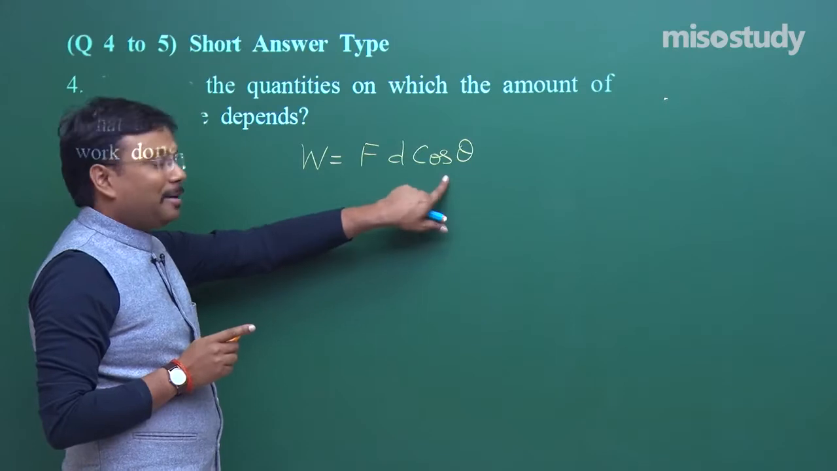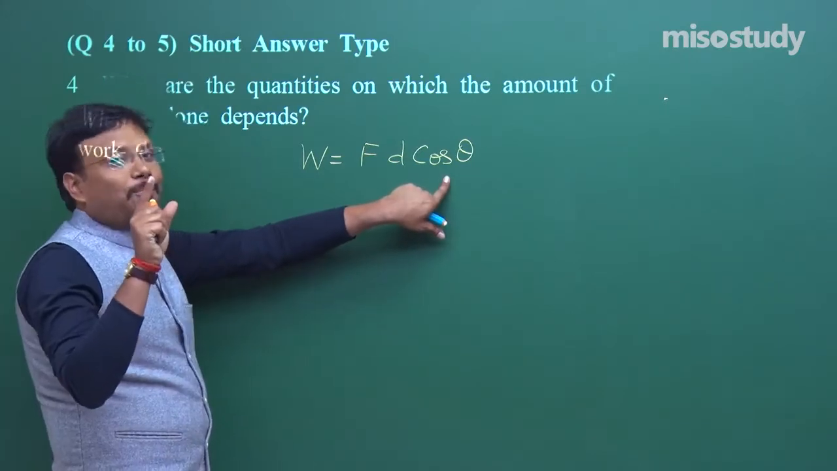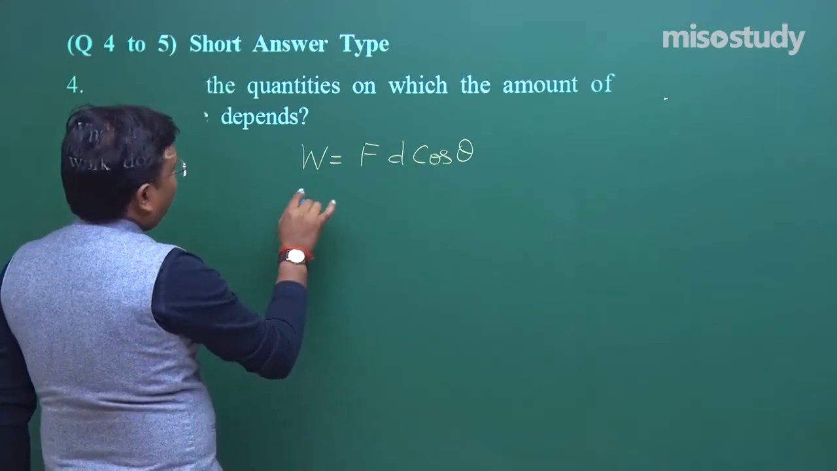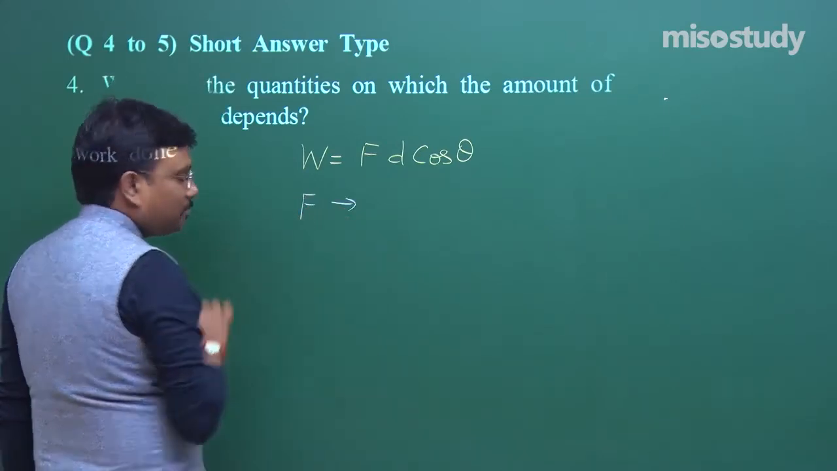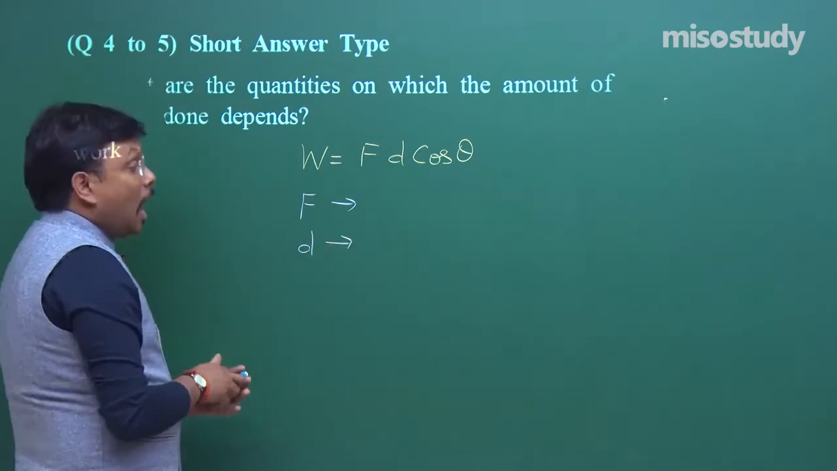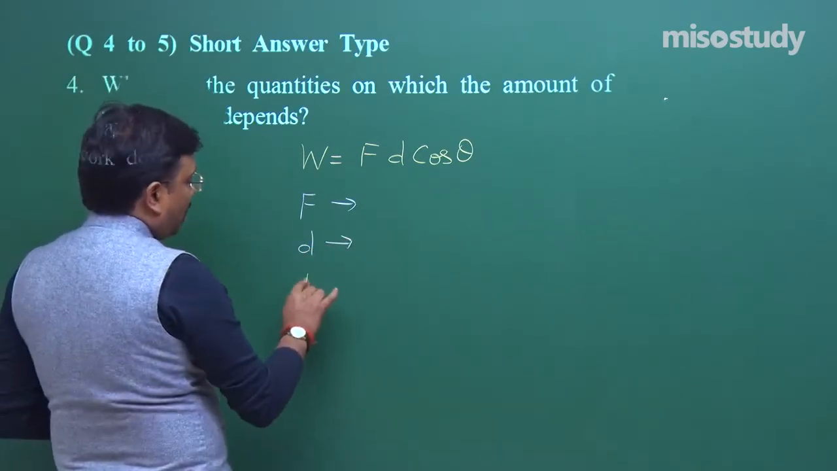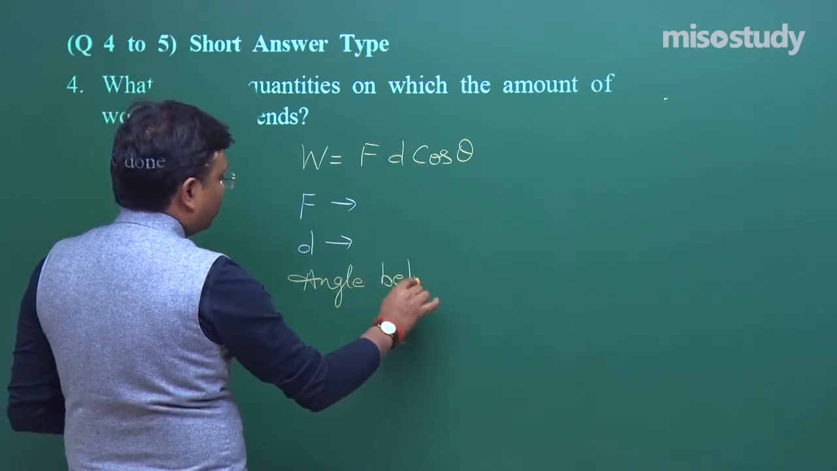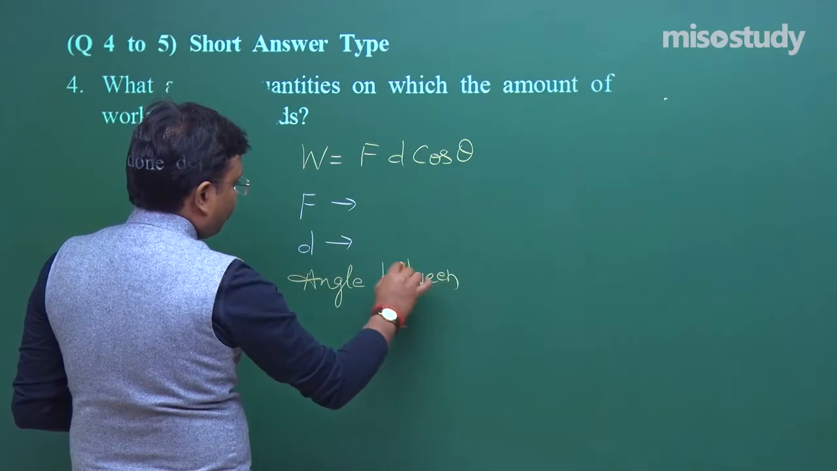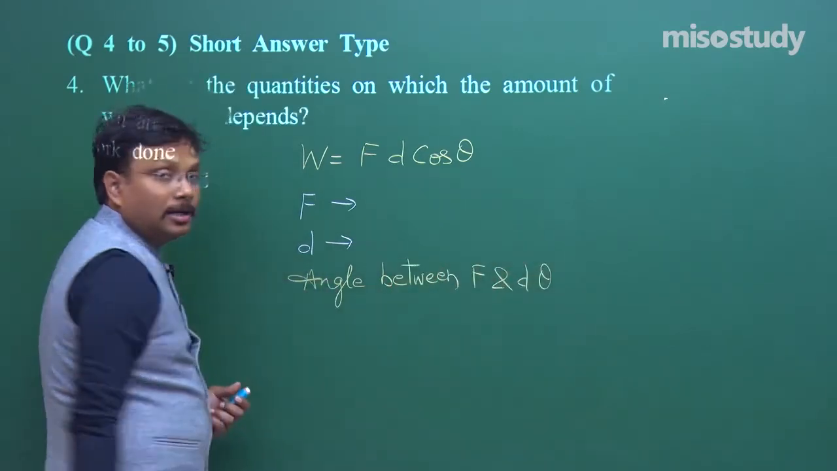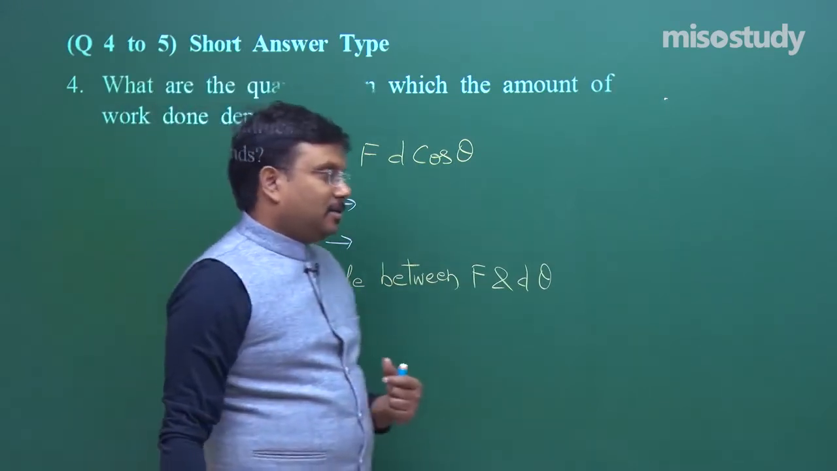Now theta will come into the picture, because you are supposed to write it down for one more mark. So it depends upon F, it depends upon displacement, and also it depends upon the angle between F and D, that is theta. So you should write the answer like this.